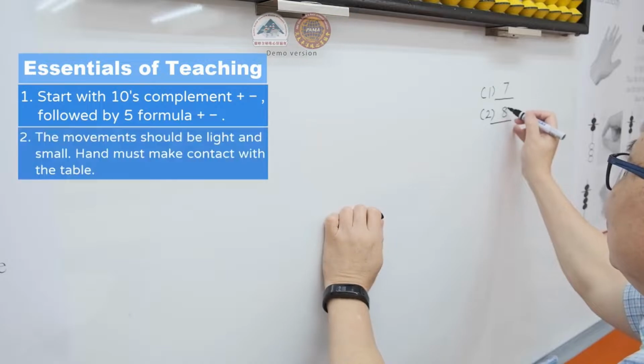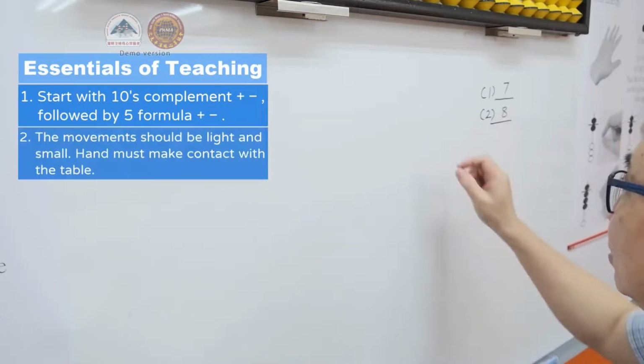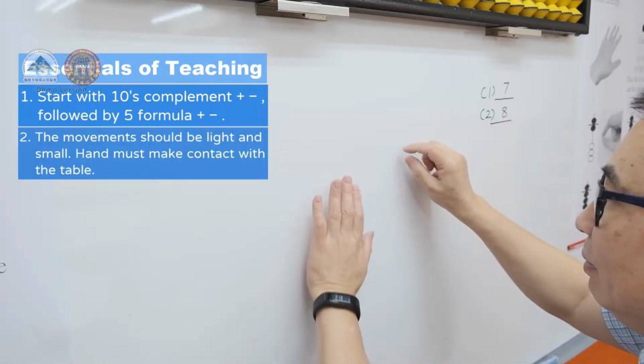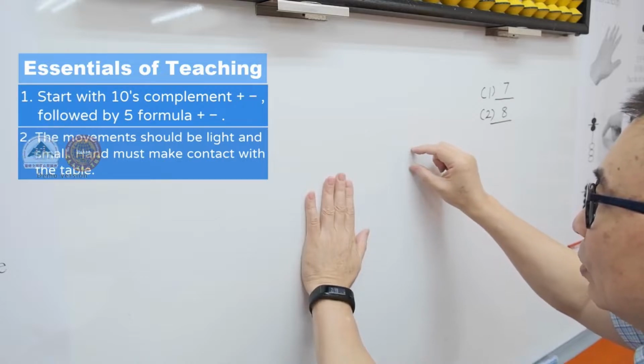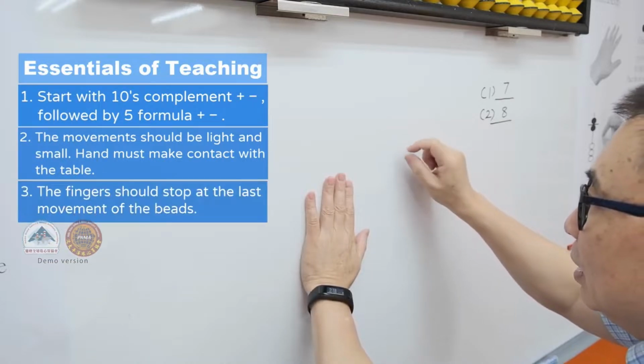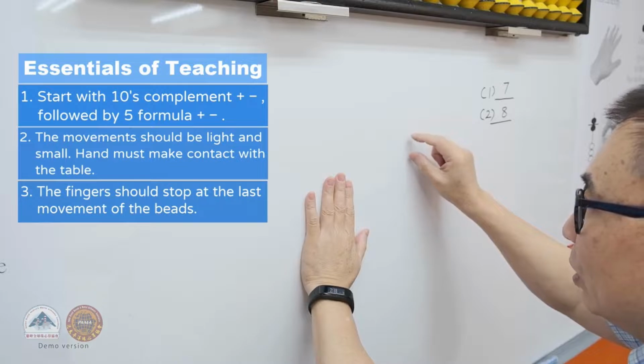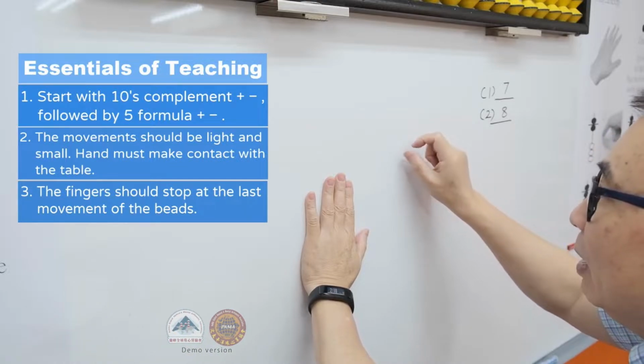You would have noticed from the demonstration, the movements are light and small. Your hand must make contact with the table, and the fingers should stop at the last movement of the beads. This is the standard of the movements.